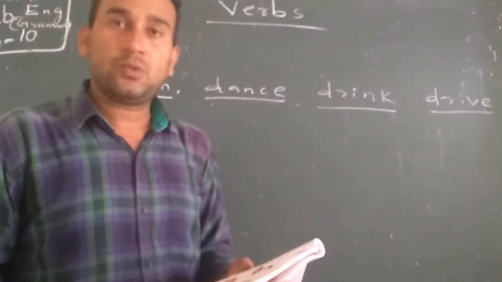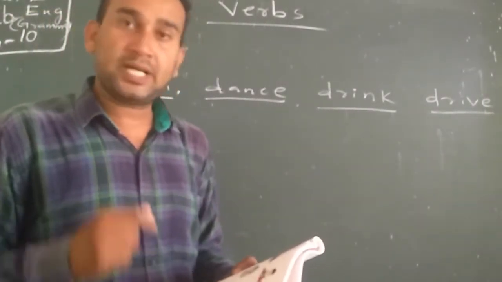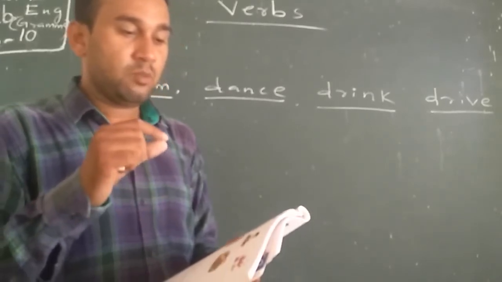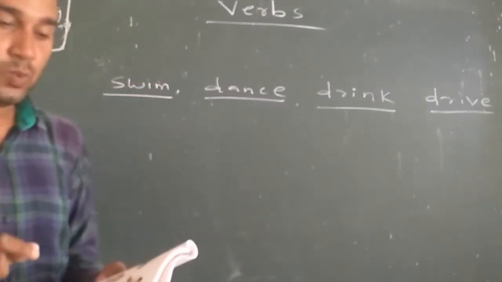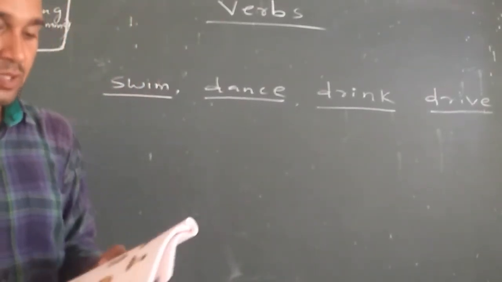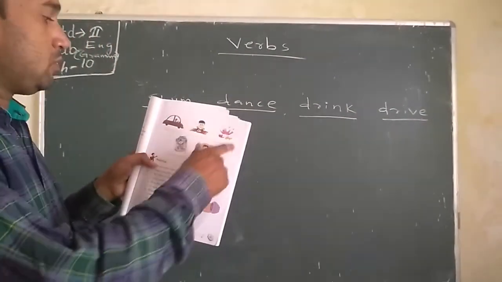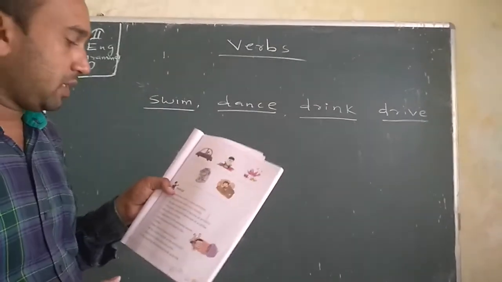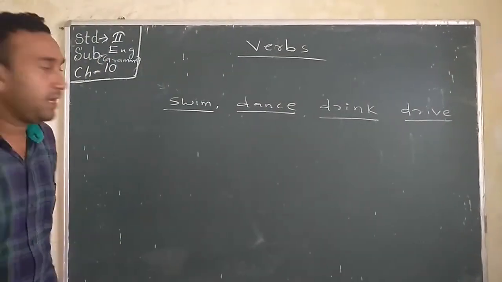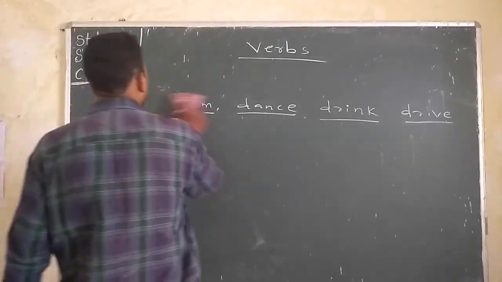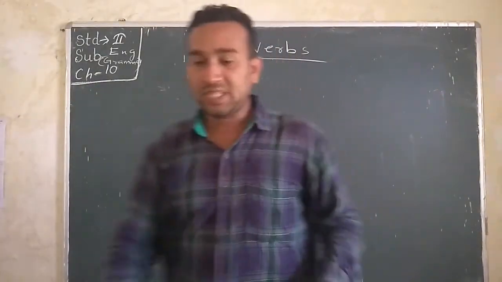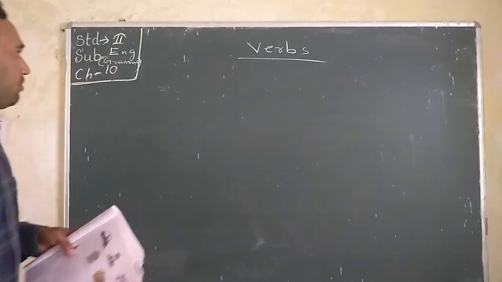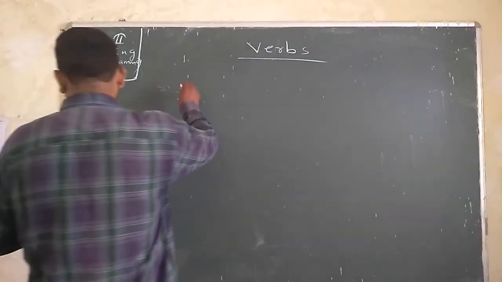The rest of the numbers you have to do yourself. It's very easy. First you see the picture and understand. Then you have to put down the correct word in the correct place. Then let's see another number we have to do. See the blackboard. Just write all the numbers.